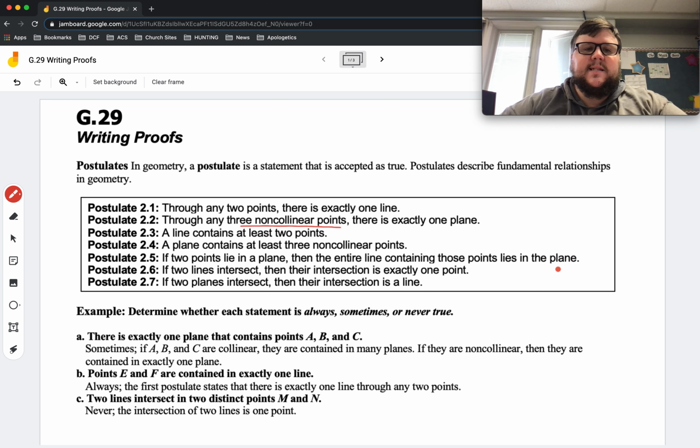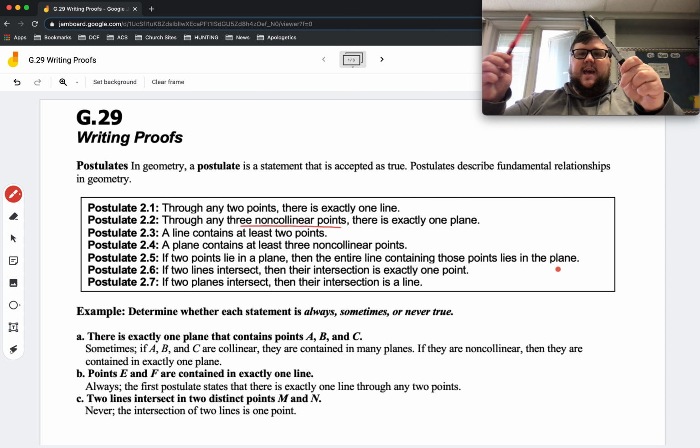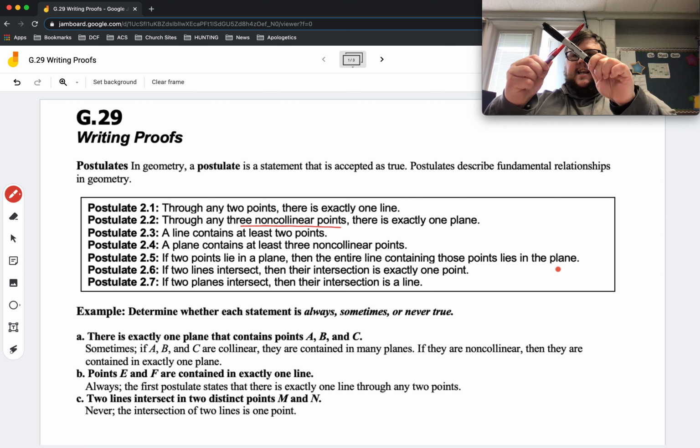2.6: if 2 lines intersect, then their intersection is exactly 1 point. Lines intersect at points. So if 2 lines are going to intersect, they can only intersect at 1 point. So that's given 2 lines. If this marker here and this pen here were 2 lines, they'd intersect at the 1 point right there where you can see them intersecting. They don't intersect at multiple points, just 1 point.